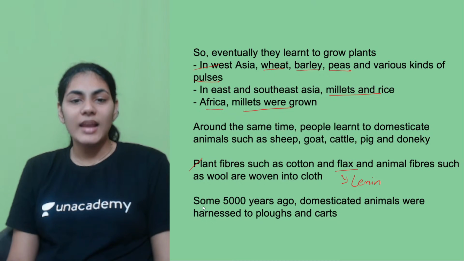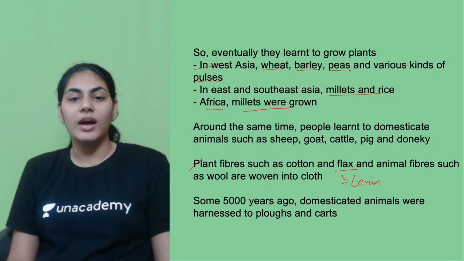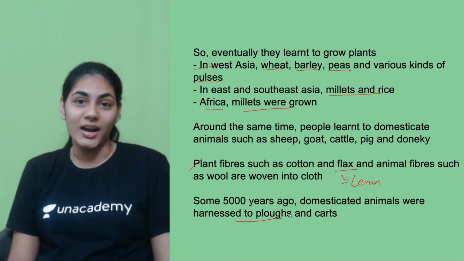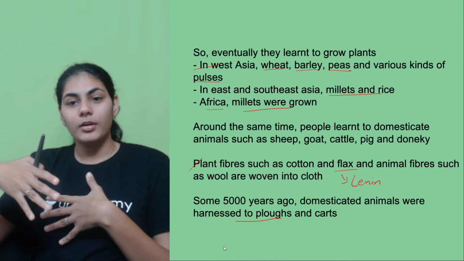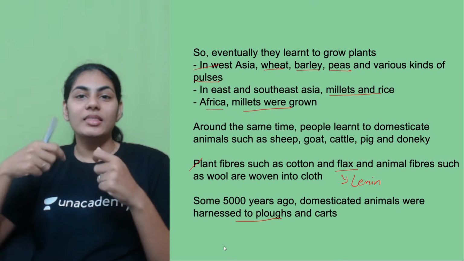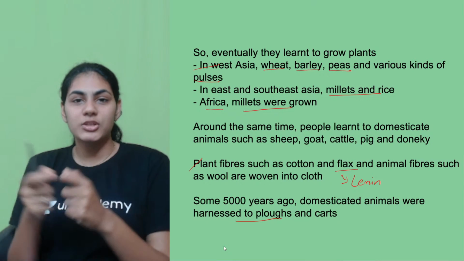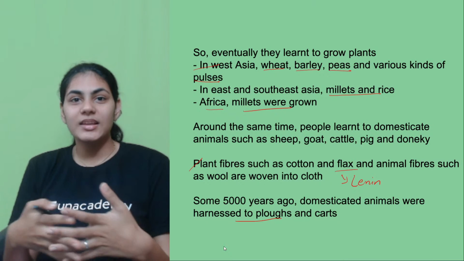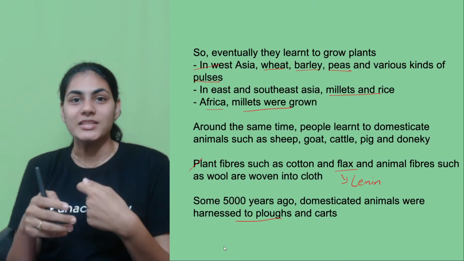Yeah. And the last point of the slide is that some 5,000 years ago, domesticated animals were harnessed to plows and carts. Again, this is another new use of animals, right? They are making carts and they are tying the animals to these carts, which basically are used for agriculture, like for plowing purposes, right?